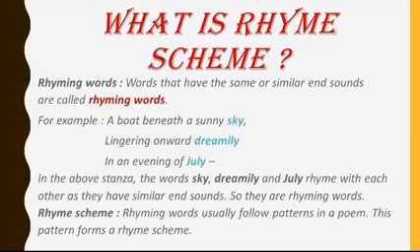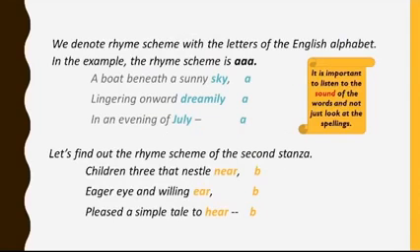In order to identify the pattern, we assign letters of the English alphabet to the words that sound similar. Our first word is sky. We'll assign the letter A. The next word, dreamily, which rhymes with sky, we'll assign letter A to dreamily as well.